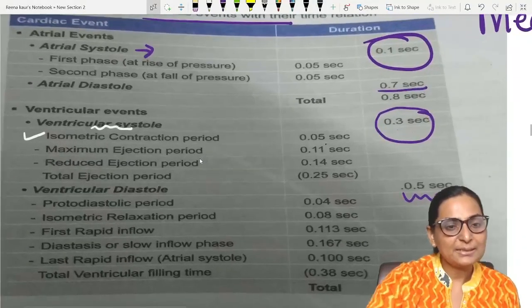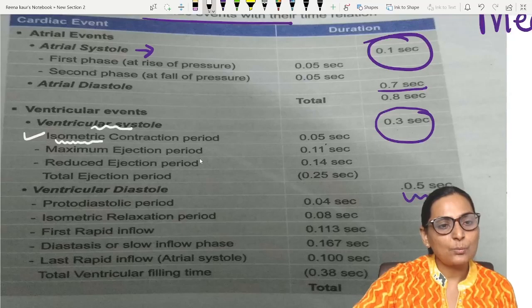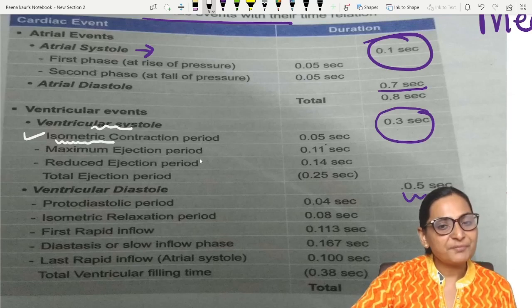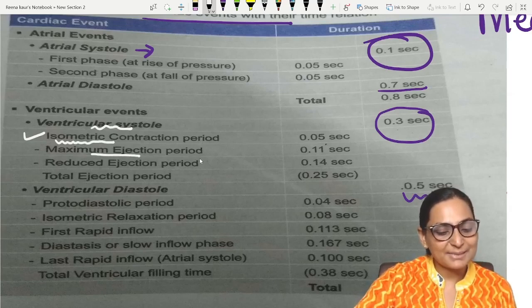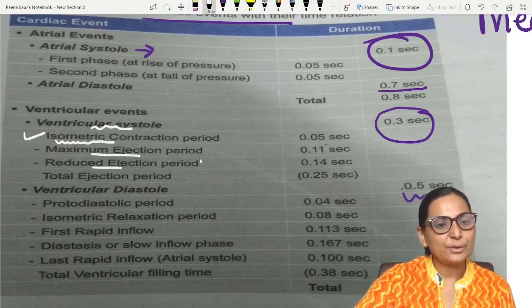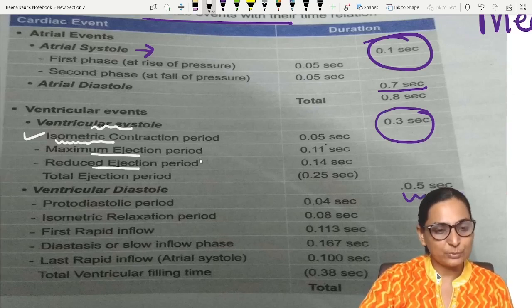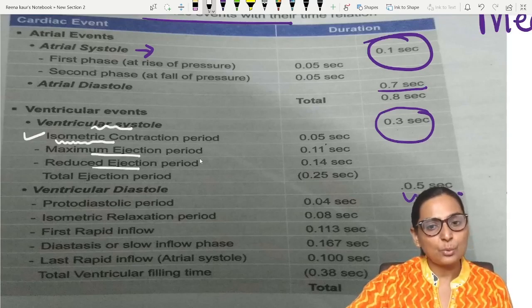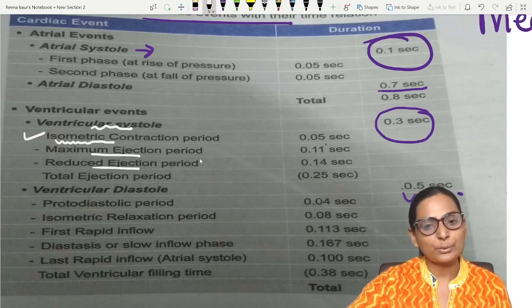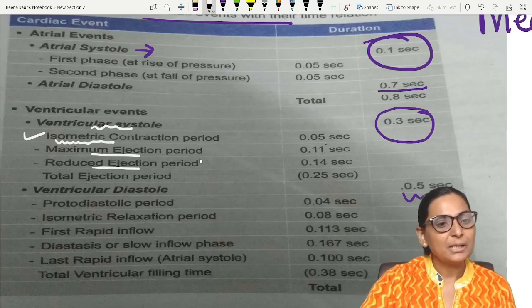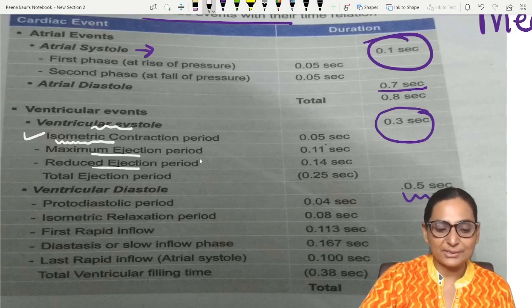So you can see that there is isovolumetric contraction which will be followed by ejection. The first part of the ejection is a maximum ejection, and then there is a reduced ejection. Okay, so a maximum ejection and a reduced ejection. You can also look at the durations. However, it is not very important to remember the duration of each and every component. Even if you remember it grossly, it is okay. So the ventricular systole includes isometric contraction and ejection.